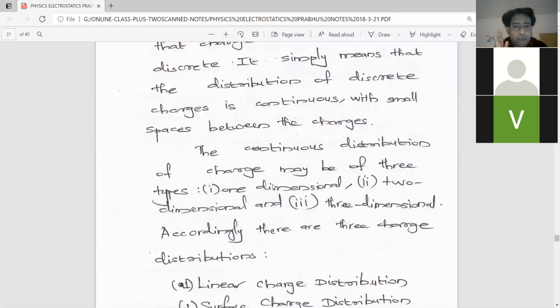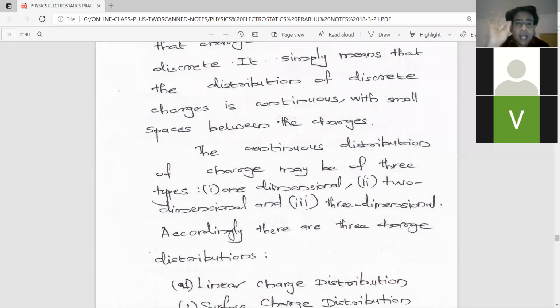Continuous distribution of charge may be of 3 types: 1-dimensional, 2-dimensional, and 3-dimensional. It simply means that the charges can be distributed in 1 dimension, along a line. For example, charge distributed on a conducting wire is 1-dimensional. It means that charge is distributed along a single wire or single line.